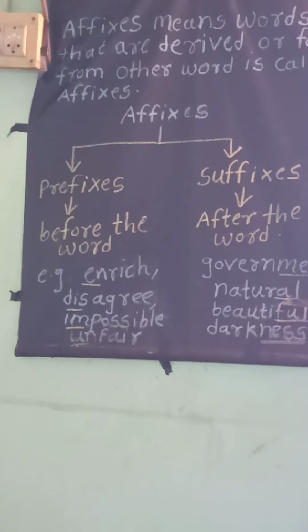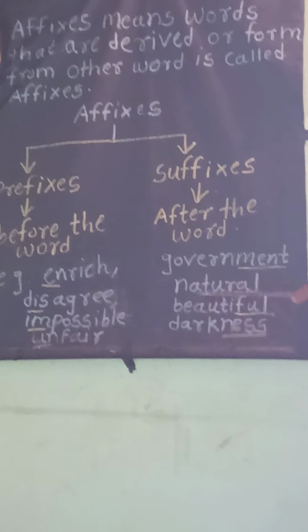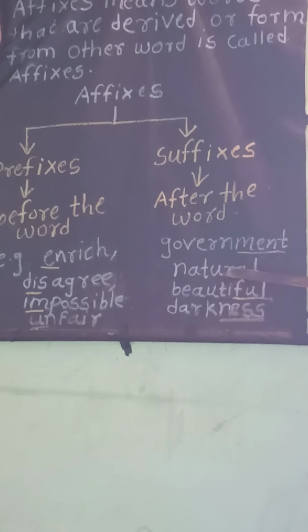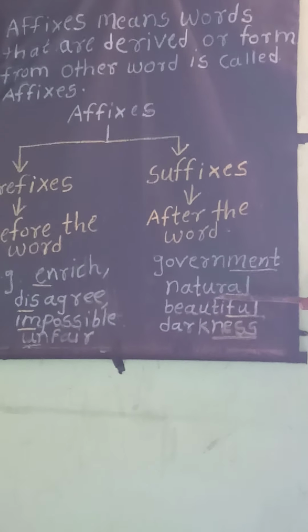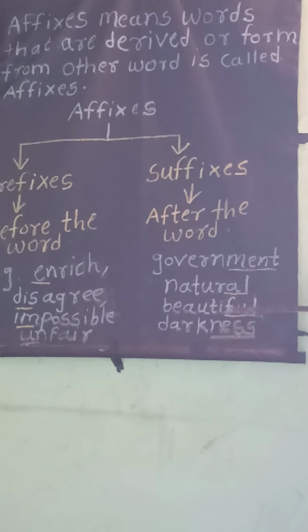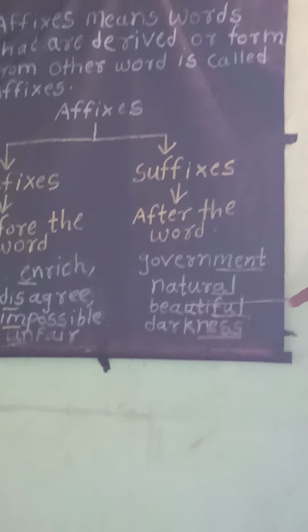Then the next word is natural. Which is the root word here? Nature. And which suffix do we join here? Al. With the help of the suffix al we form the new word natural. The next word is beautiful. Which is the root word here?